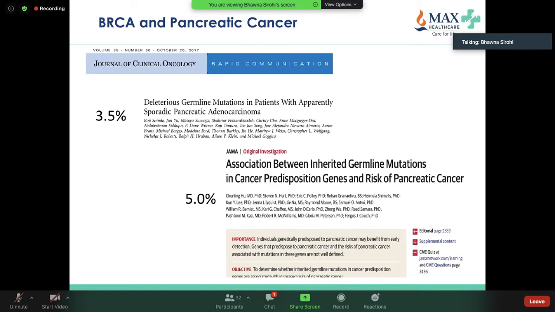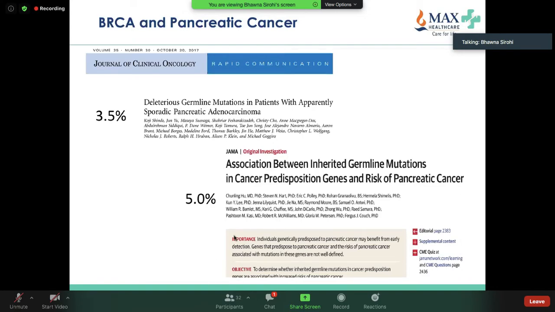Very briefly, I wanted to just mention this in 2 slides, that all patients with pancreatic cancer should undergo BRCA gene testing or PALB2 gene testing or hereditary mutation testing, because there is a treatment implication.